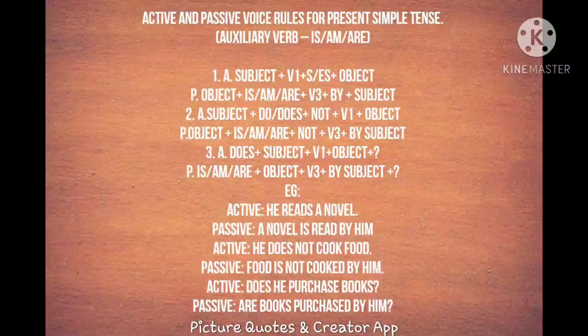Look at the example. Does he purchase books? Here does, the auxiliary verb comes before because it is a question. Then the subject he, purchase is verb in the base form, and books object. And when we change it into passive form, look at that. Again to indicate it is a question, we have put auxiliary verb first, then the object books, purchased, the V3 form of the word purchase, and by, after that we have put the subject. This is the question form, active and passive form of simple present.